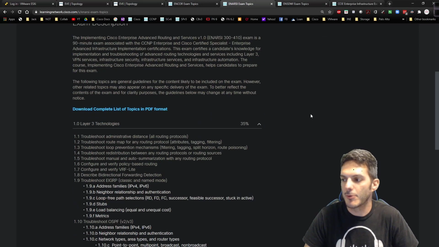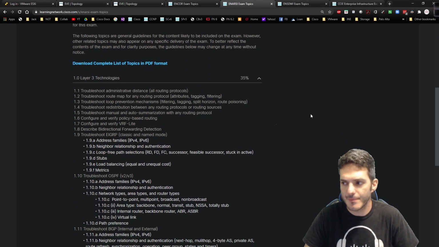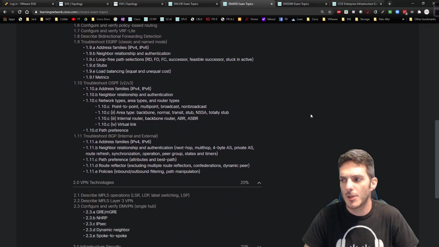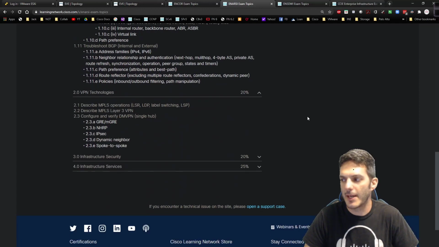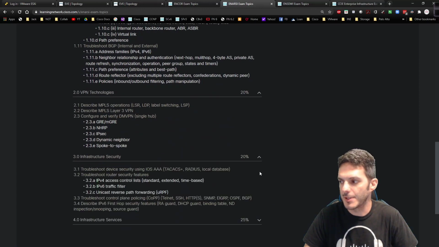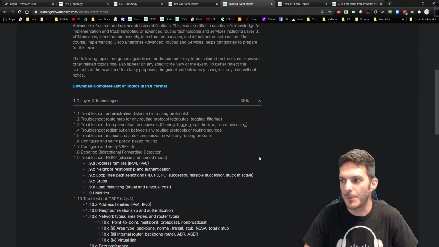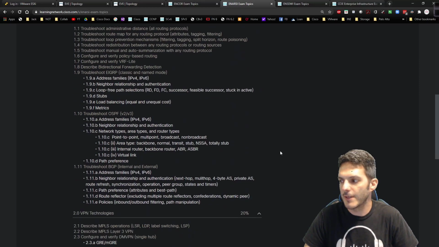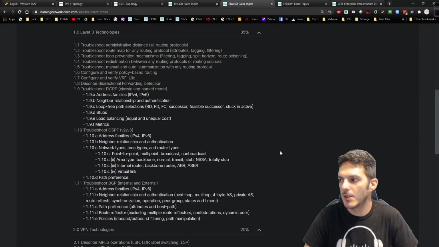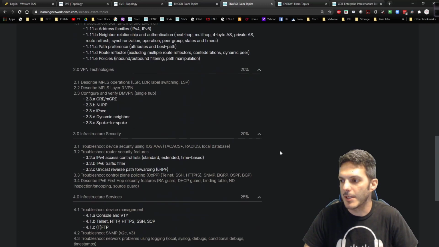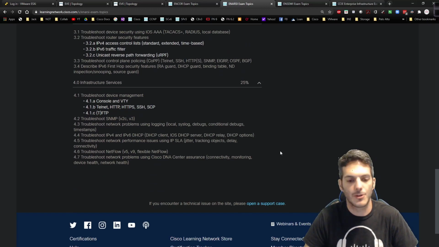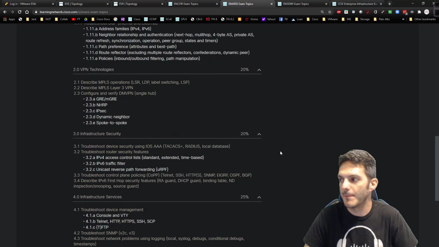ENARSI is going to be the replacement for the T-Shoot exam. It's heavy on T-Shoot, but it's also heavy on implementation. So if I was to expand the rest of these out, we're going to see a lot of stuff that we're going to have to go through and dive into. So it's only 4 topic areas. So you have Layer 3, VPN, infrastructure security, and services. Those are the 4 areas that we're going to have to spend a lot of time in.